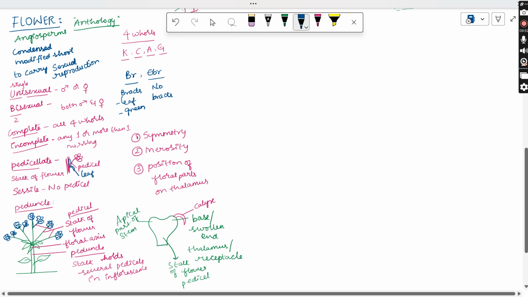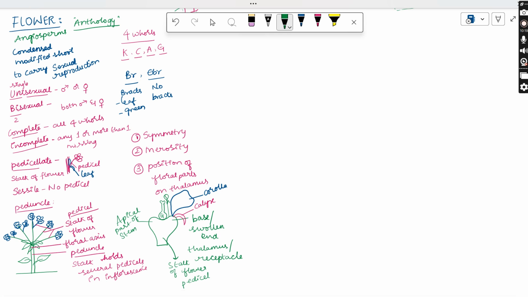Next to the calyx, colorful petals are present, that is the corolla. The third one is the stamens, the filaments as well as the anthers, that is the androecium. At the center is the gynoecium. We will discuss them anyhow. So there are four whorls: calyx, corolla, androecium and gynoecium.